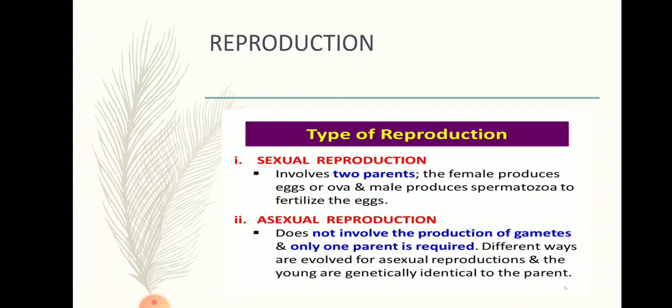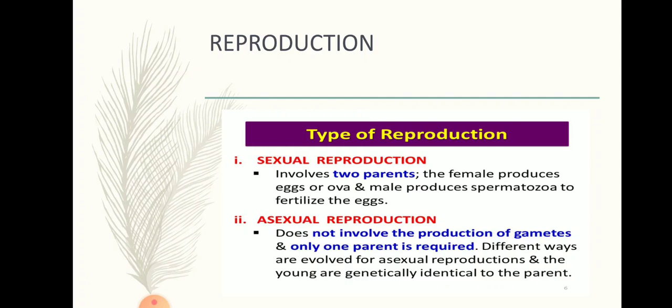Now, first of all, we are going to talk about the types of reproduction. There are two methods by which reproduction is carried out, that is asexual reproduction and sexual reproduction. Asexual reproduction is a method of reproduction in which a single individual gives rise to more of its own kind. Here only a single individual is involved in the reproductive process. Whereas sexual reproduction involves two parents, a male and a female, to give rise to more of their own kind.